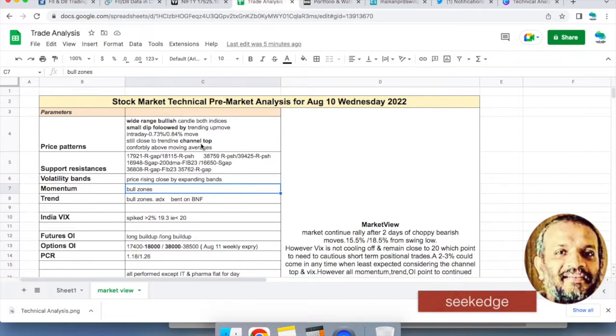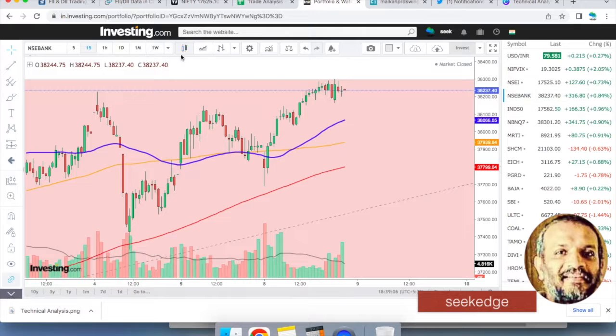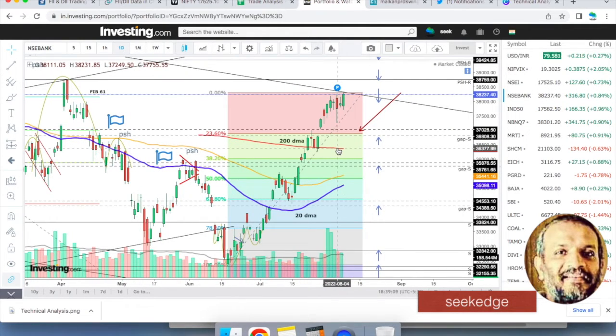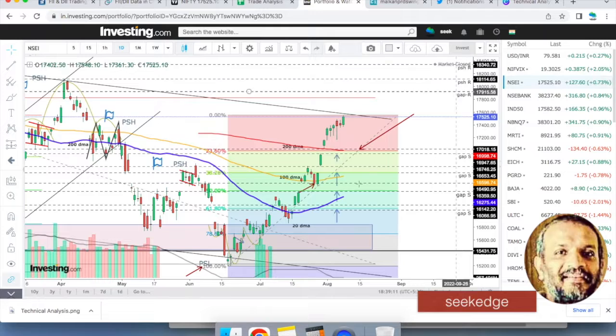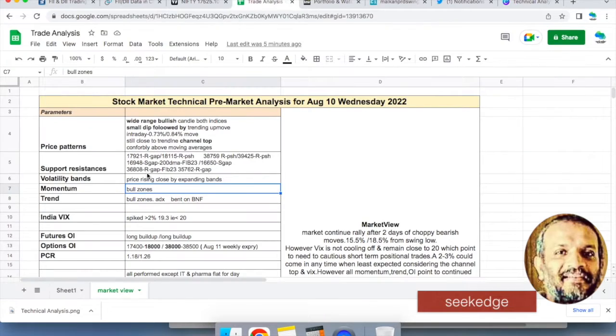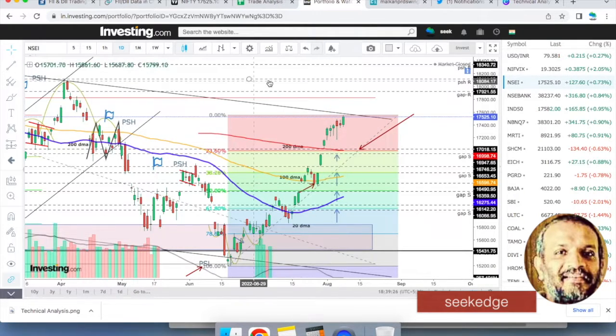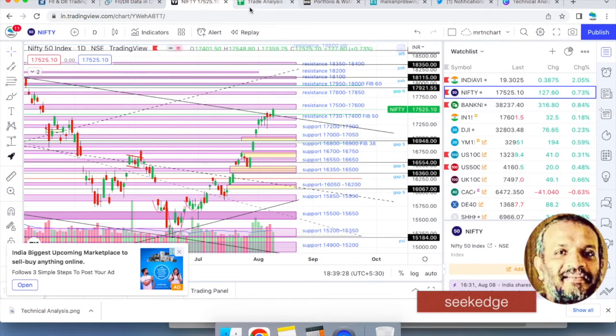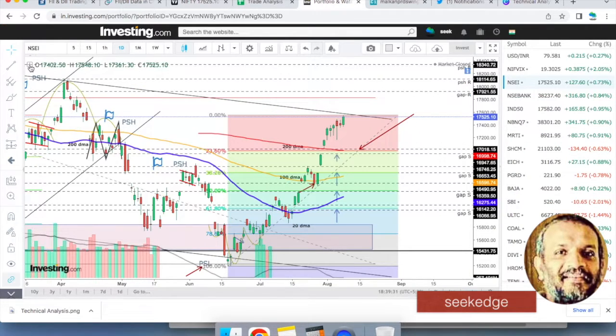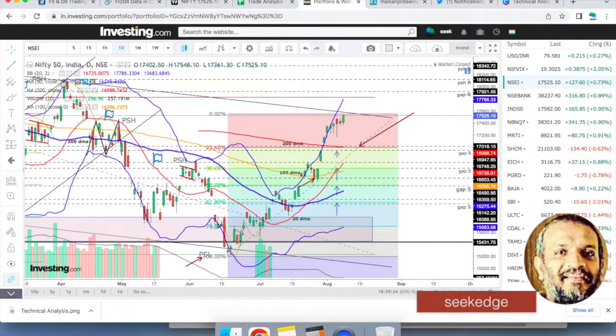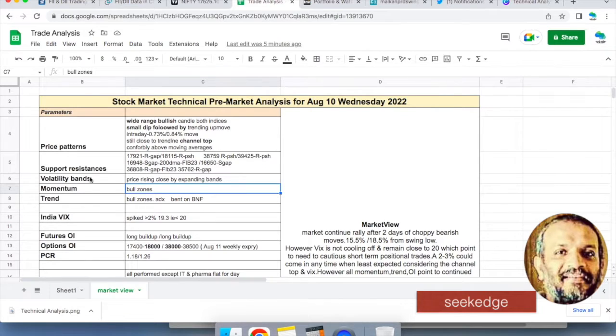and it's comfortably above all the moving averages. If you see, the 200 EMA is right below Nifty and Banknifty. All other moving averages are much below. And Bollinger Bands, what do they say? Bollinger Bands are also volatility bands, based on standard deviations. It says that the price is still walking on the bands. It had slipped for 1 or 2 days. If you consider the Bollinger Band here, you can see that it is still rising on the bands, and this slip is trying to climb back into the channel again. So that is also the volatility bands position.